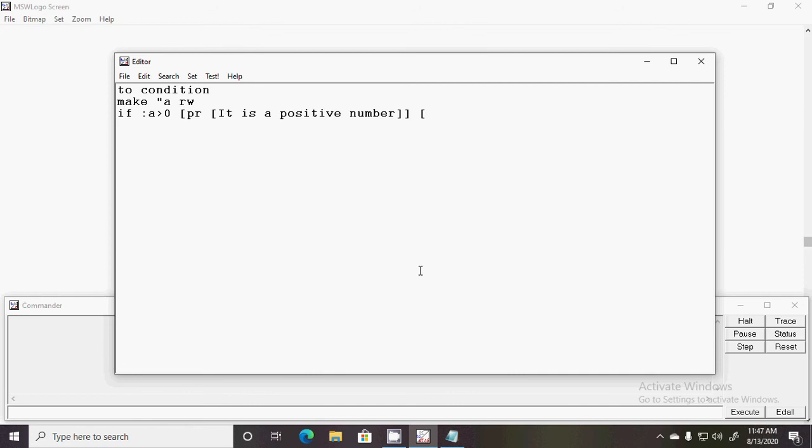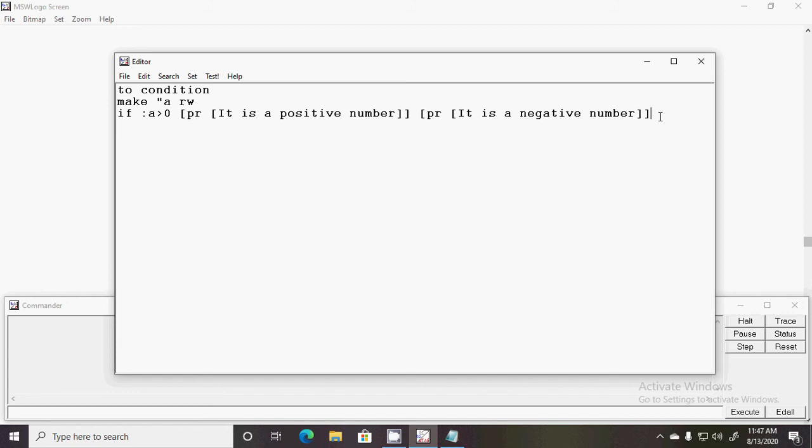If this condition is not fulfilled, meaning if this number is negative, then what happens? It will print "it is a negative number."